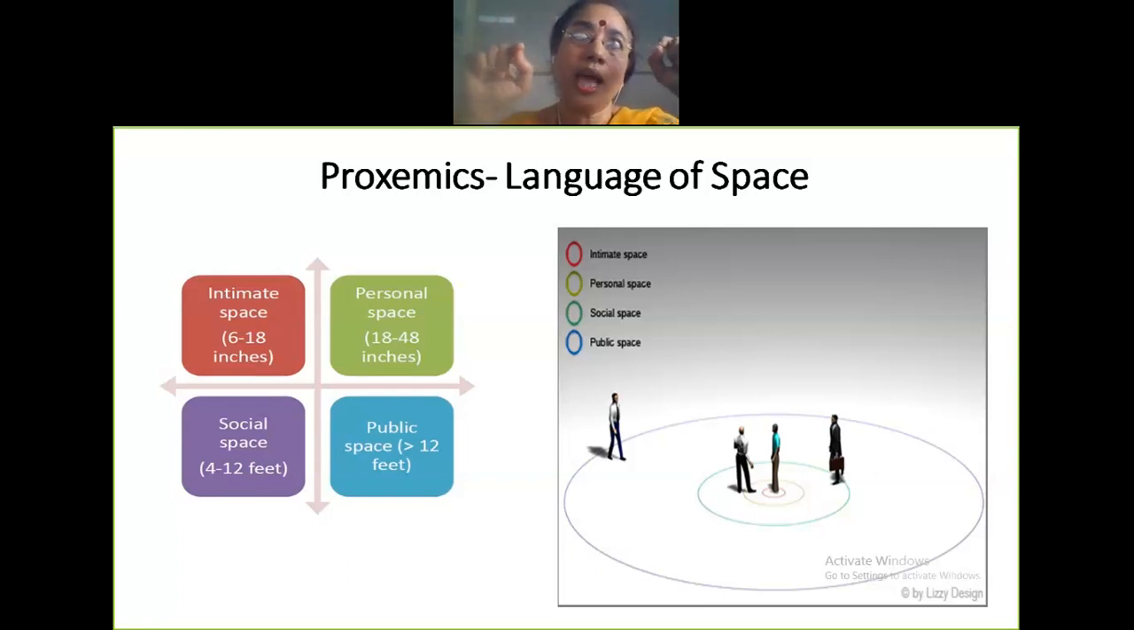Proxemics is also known as the language of space. The language of space, or proxemics, is divided into four zones. The intimate space, the space occupied in an intimate zone, is 6 to 18 inches, or 6 to 1.5 feet. They might give you 18 inches as feet also. And 18 to 48 inches would be anywhere from 1.5 to 4 feet.